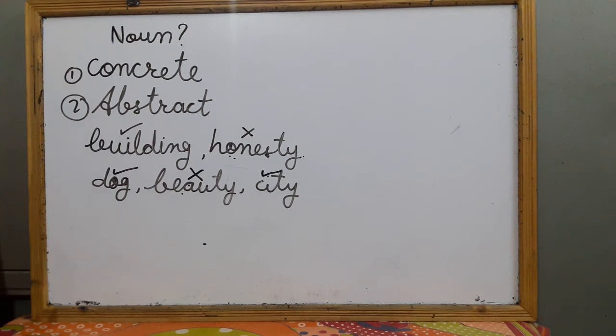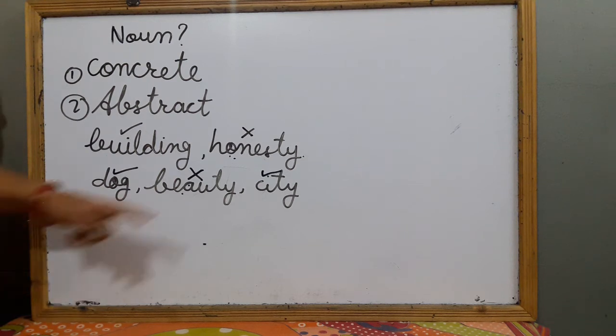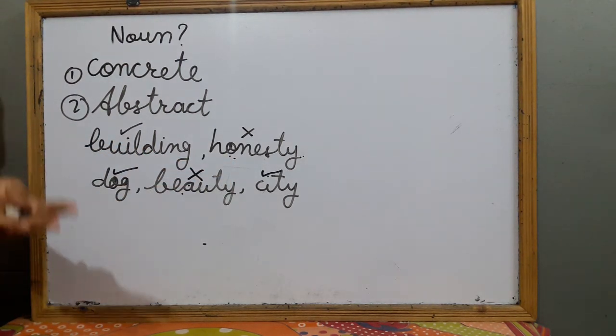So the nouns which we can touch or see, they are concrete noun, but the nouns which we can't see and touch, we can only feel. There are many examples: honesty, beauty, happiness, sadness, naughtiness. They are all examples of abstract nouns. Can I touch your naughtiness? You all are naughty now, my students, but I can't touch your naughtiness, I can only feel this. Okay? And dedication, many things there are. Feelings, quality.